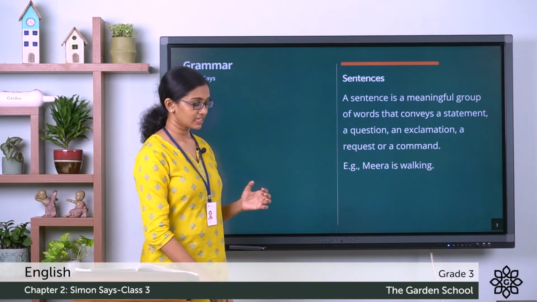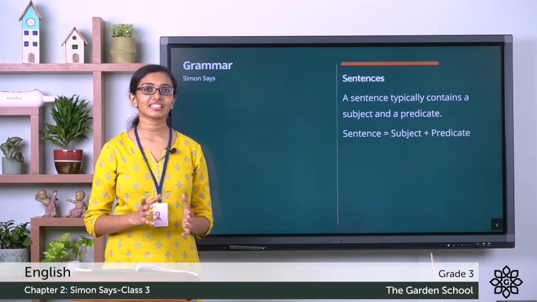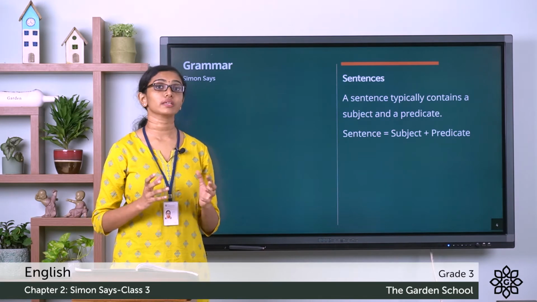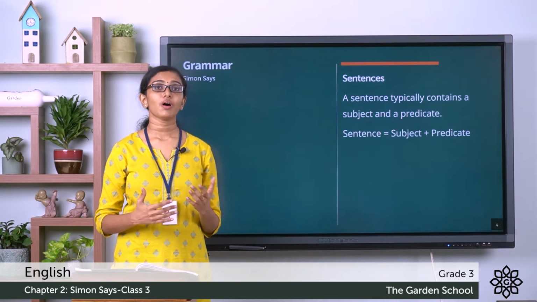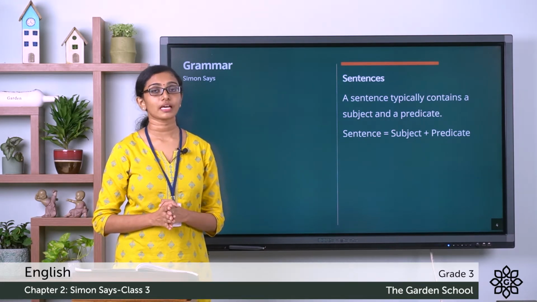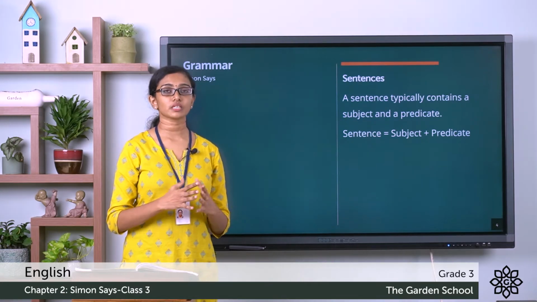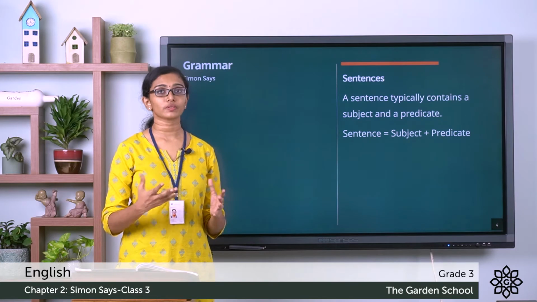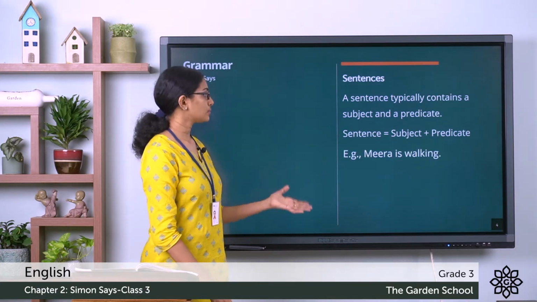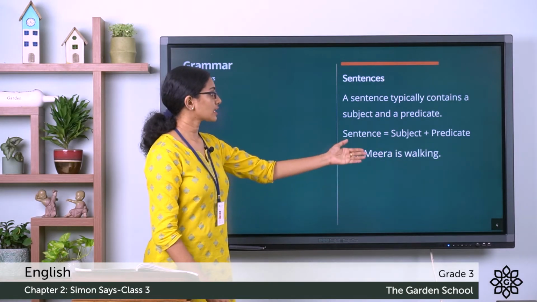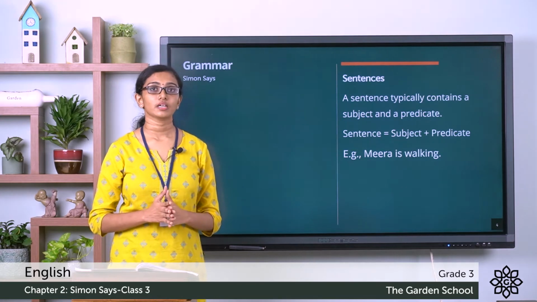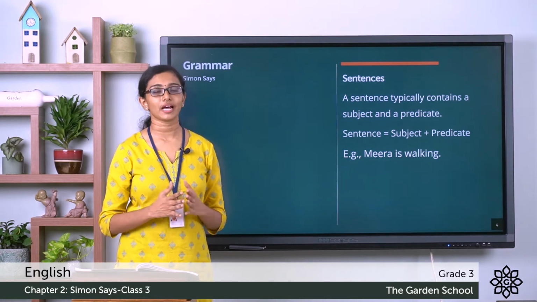And you see, a typical sentence contains a subject and a predicate. Now, what is a subject? Whom or what the sentence is about. That's called the subject. And what that subject is doing or what is described about the subject, that is called the predicate. For example, when you say, Meera is walking, here we are talking about Meera.